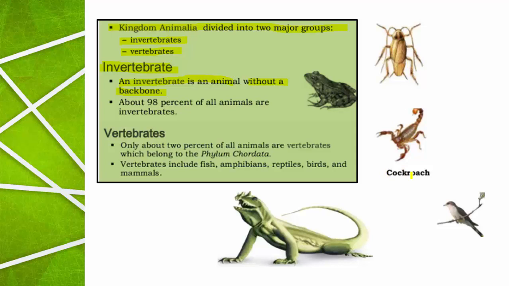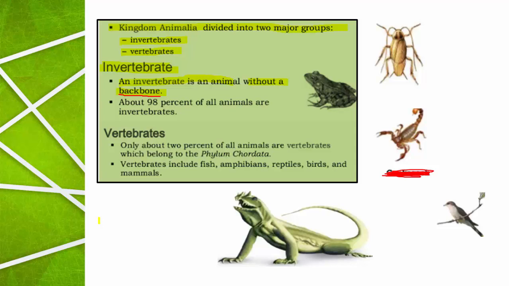Cockroach is an invertebrate. Here is a scorpion, actually the name is missed here, sorry. The scorpion is also an invertebrate because they do not contain a backbone in their body. Any animal without a backbone or vertebral column is called an invertebrate. The scorpion, cockroach, all the members of sponges, hydra, these animals belong to the group of invertebrates. The main point to remember is that these organisms are without a backbone.